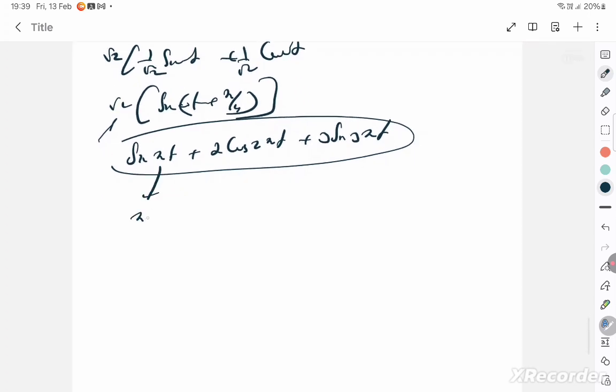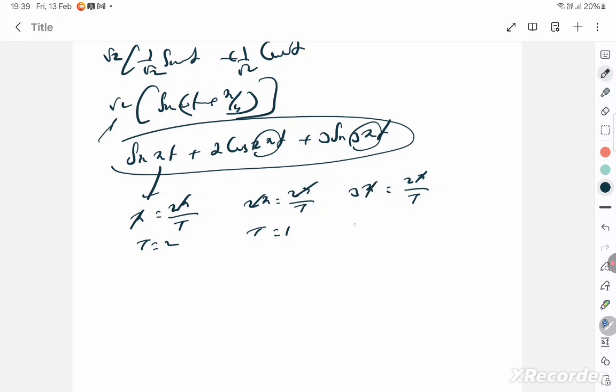What is here? Pi. That's nothing but omega, no? Which is equal to 2 pi by capital T. Pi and pi get connected. T is equal to 2. What is here? 2 pi. So in the place of omega, what is there? 2 pi is equal to 2 pi by capital T. So time period is equal to 1 second. What is here? 3 pi is equal to 2 pi by capital T. So time period is equal to 2 by 3 seconds.